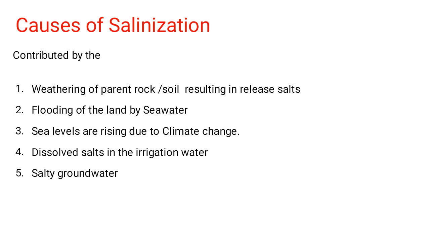Yes, this is one very prominent reason, but this happens at a very slow pace, so this is a contributory reason. And then dissolved salts in the irrigation water. Anyway, we'll be irrigating, using water from various sources, and that can have an effect, and the reason we have already explained.